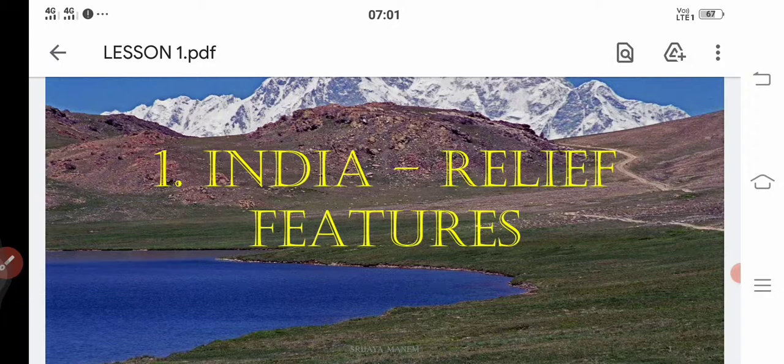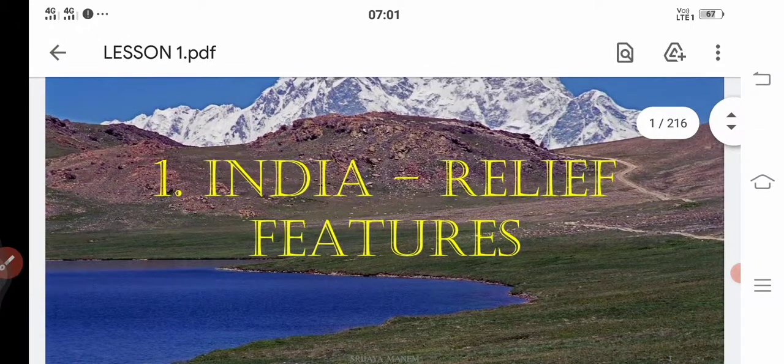So this uneven landform which we see on the earth, with the different landforms, is what we actually call relief features. So today we are going to discuss what different kinds of relief features are located in India.